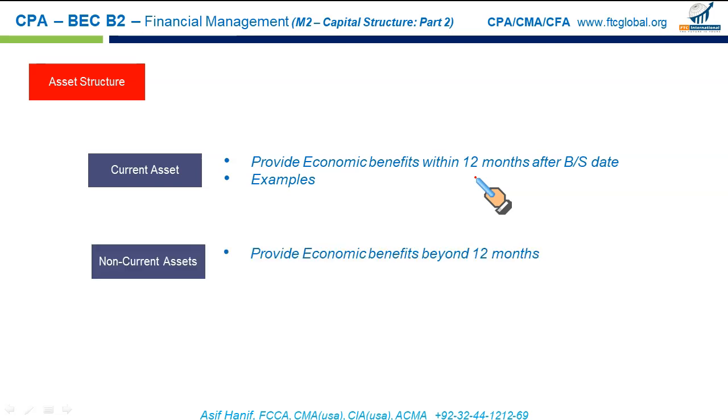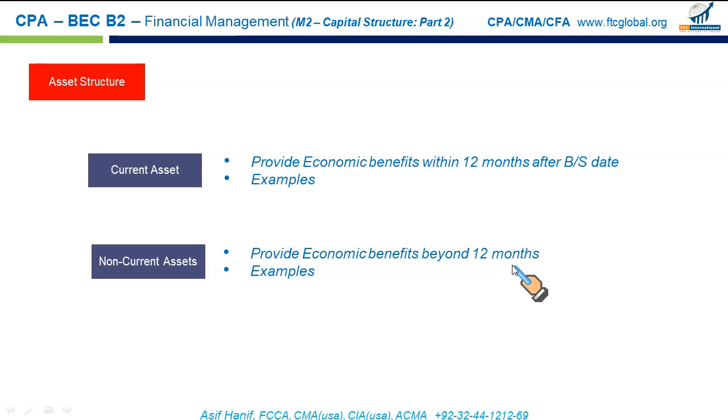When we say non-current assets, also termed long-lived assets, these are the assets that provide economic benefits beyond 12 months. So they are long-term investments, intangible assets, goodwill, deferred tax assets, property, plant and equipment, and so on and so forth. Now, how are they funded? Of course, debt and/or equity.